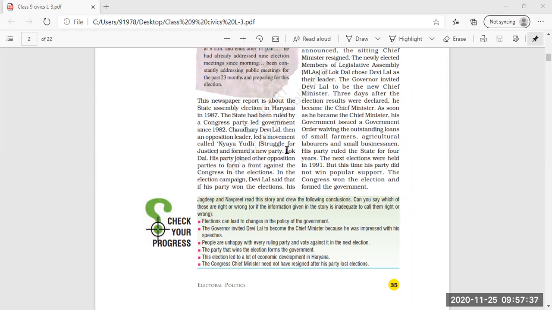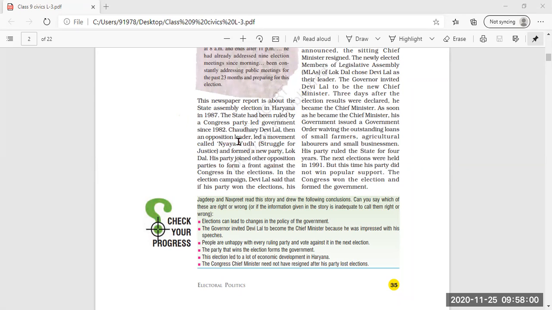So this Devi Lal Chaudhary was an opposition leader, and he led the movement called Nyay Yudh, in English the struggle for justice, and formed a new party, and that new party was called Lok Dal. Am I clear?